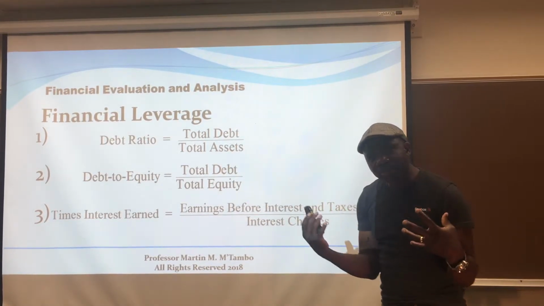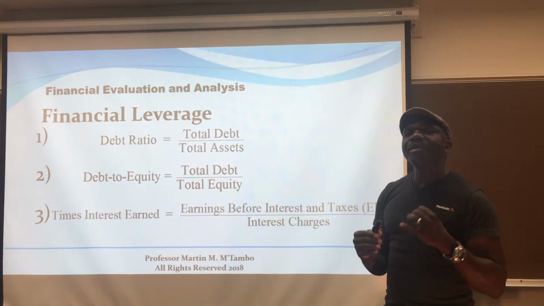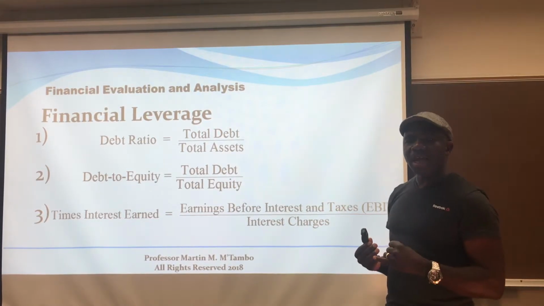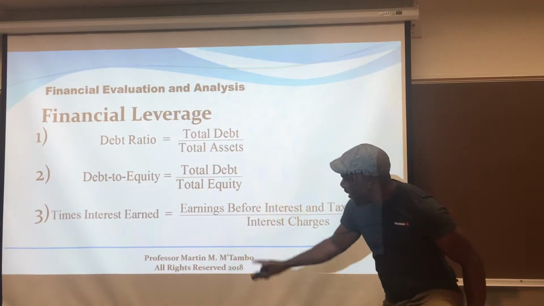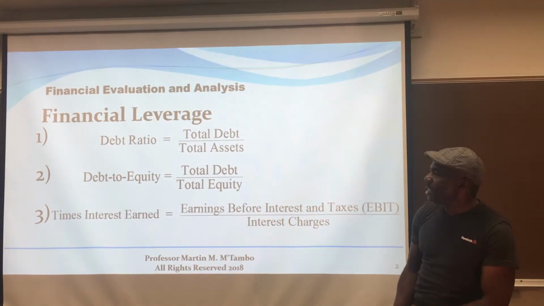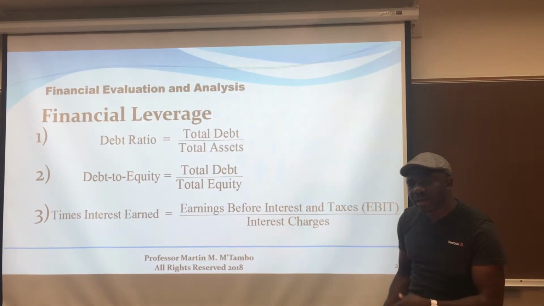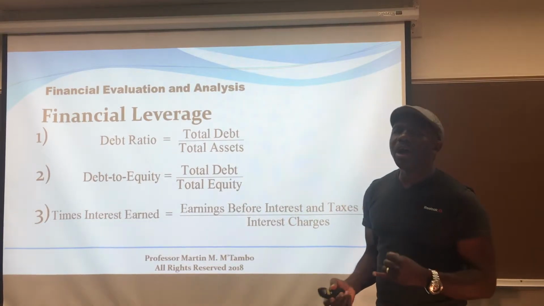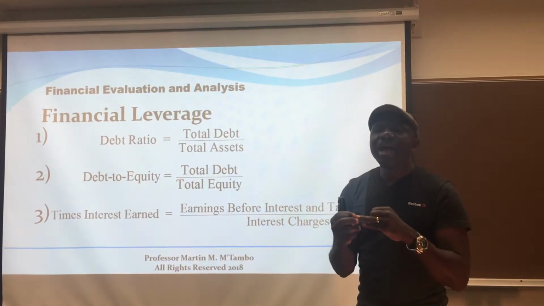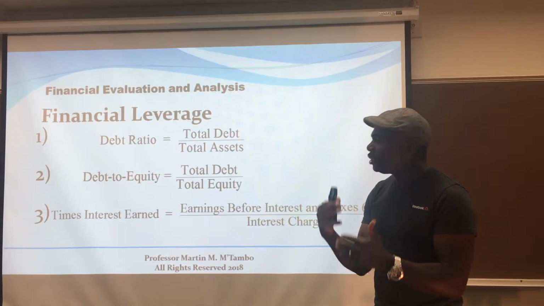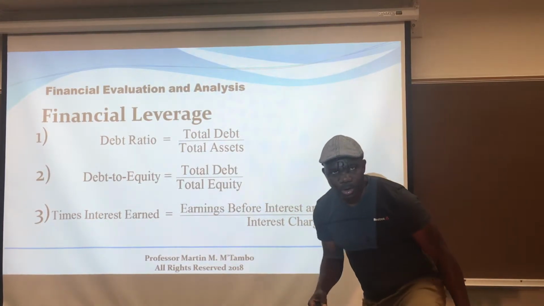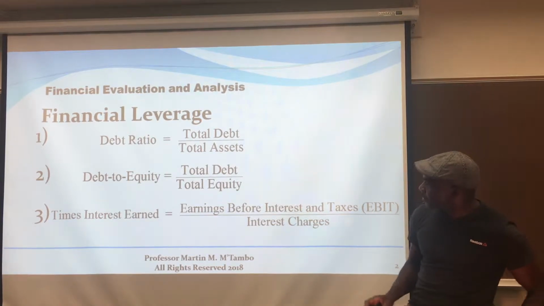Again, in the simplest way of saying it, for every dollar of the stockholders' equity, how much do you have in borrowed funds? And then your times interest earned ratio, where we're looking at, for every dollar of your interest charges, how much do you have as your earnings before interest and taxes to cover that dollar of your interest?